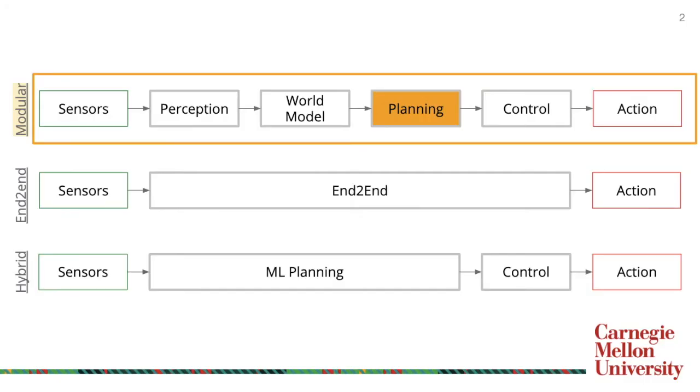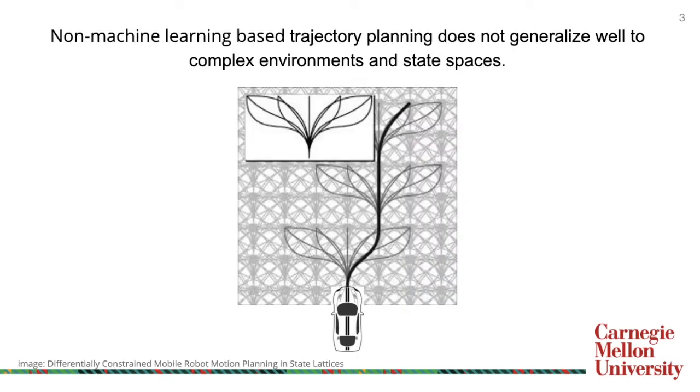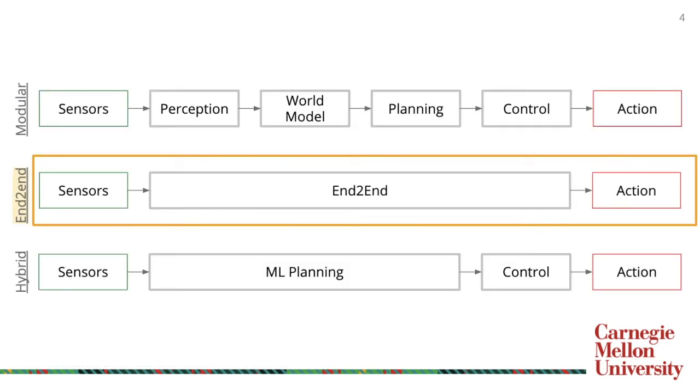Traditionally, the solution to self-driving has been viewed as a modular pipeline that can be addressed in multiple parts. One such part is trajectory planning. Many trajectory planning methods have been proposed that don't use machine learning, such as a spline or lattice planner. However, since the cost function must be hand-engineered, it is difficult to generalize the approach to complex environments that involve large state spaces, other moving vehicles, and compound objectives.